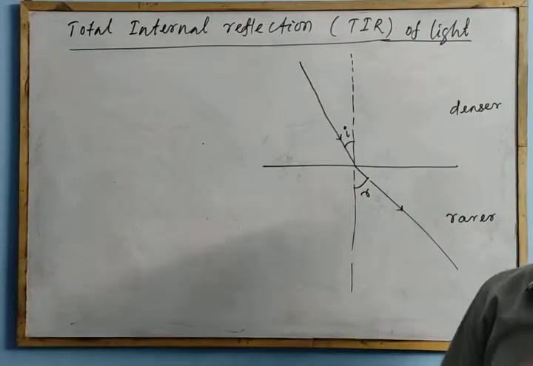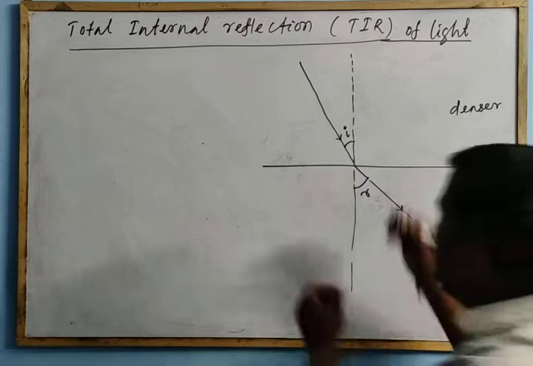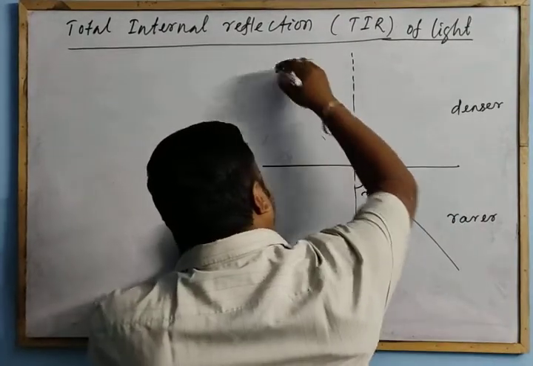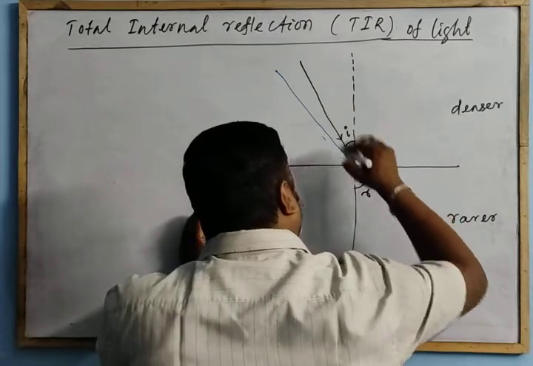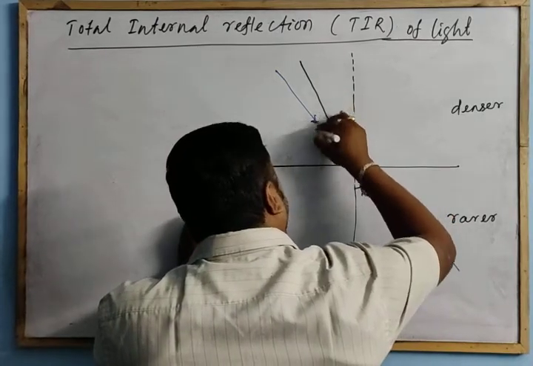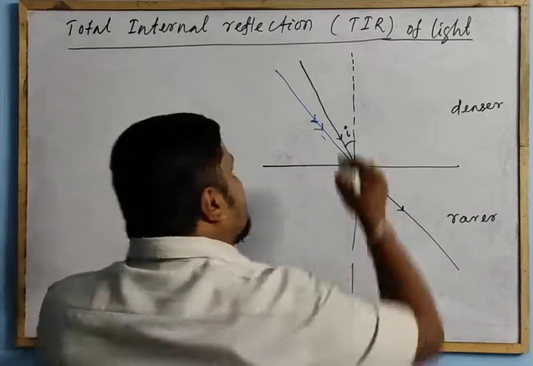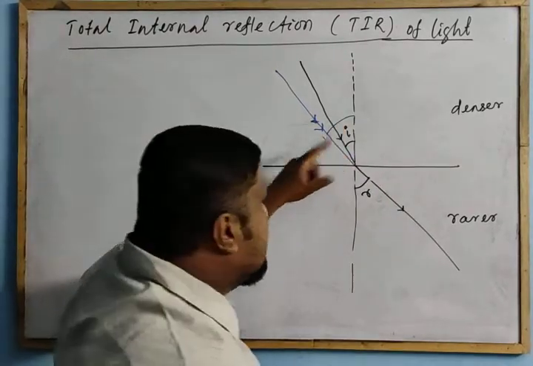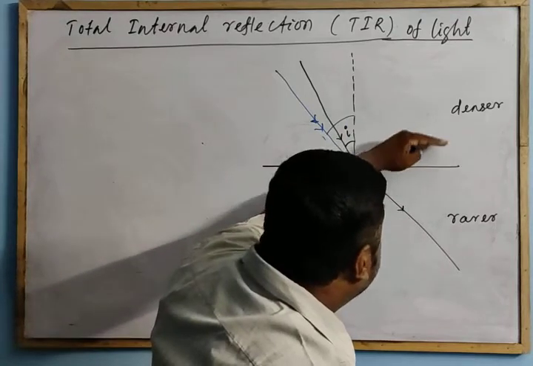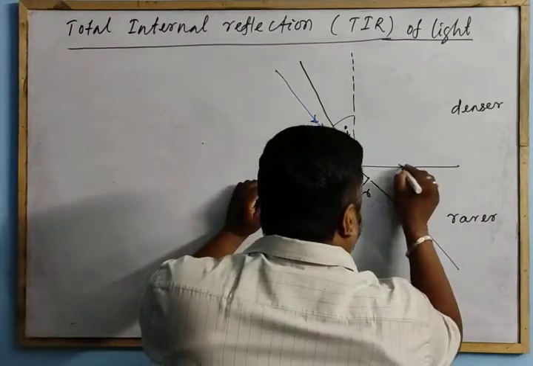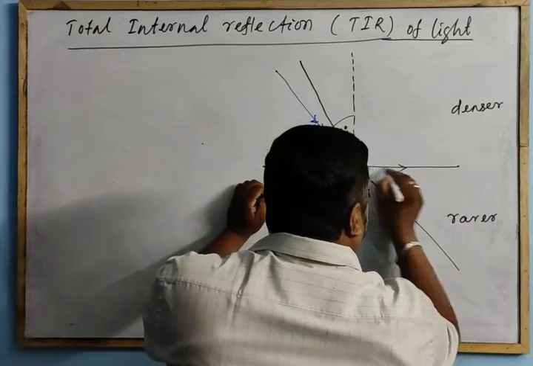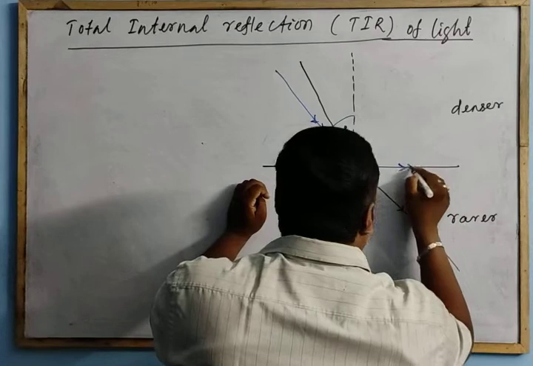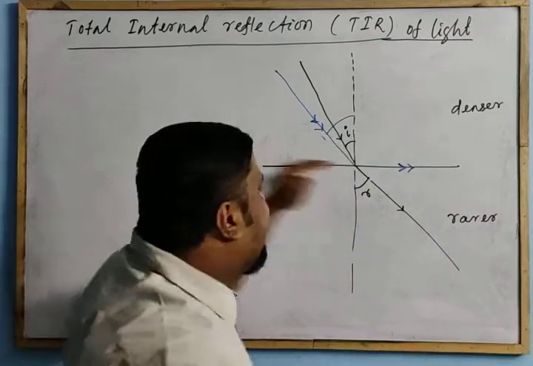If I goes on increasing, then at a particular angle of incidence the refracted ray goes on increasing like that, and it will come along the interface, because the ray can travel along the interface.